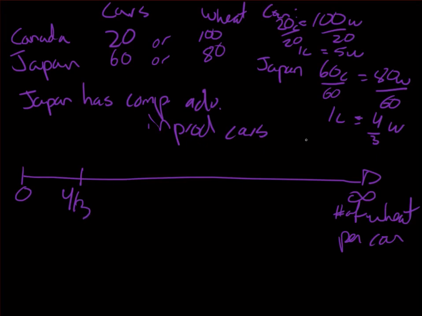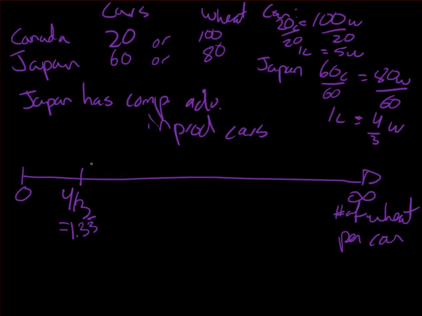Therefore, if Japan gets 2 units of wheat per car instead of 4/3, which is a larger amount of wheat, it will be happier. But if you were to give Japan only half a unit of wheat per car, it would say, no, I'm not interested, because if I choose not to trade for this car, but actually choose to not produce it myself and produce wheat instead, I will obtain 4/3 units of wheat. So 4/3, for the people who don't like fractions, is 1.33. This is the amount of units of wheat that Japan would obtain by producing it on itself in exchange for a car.